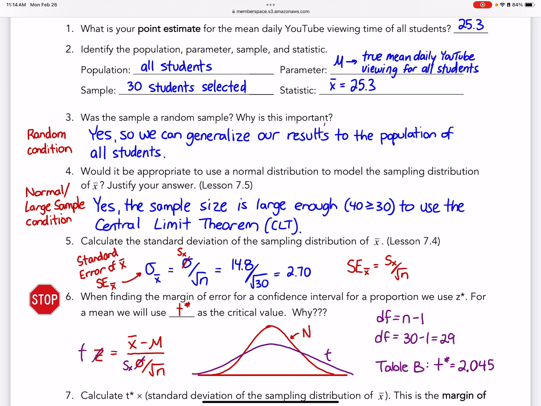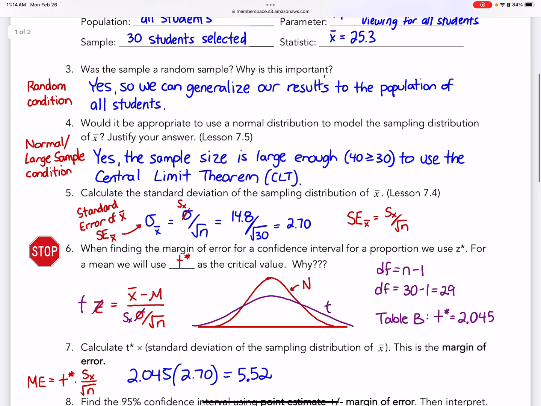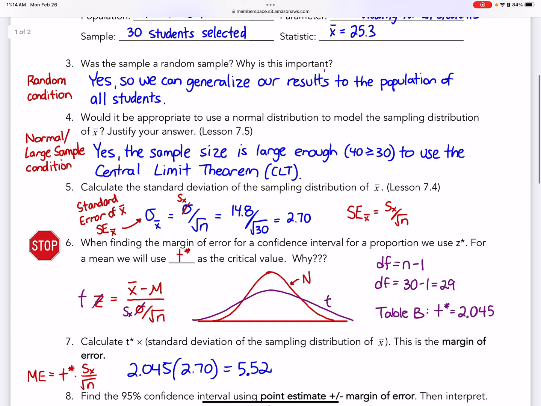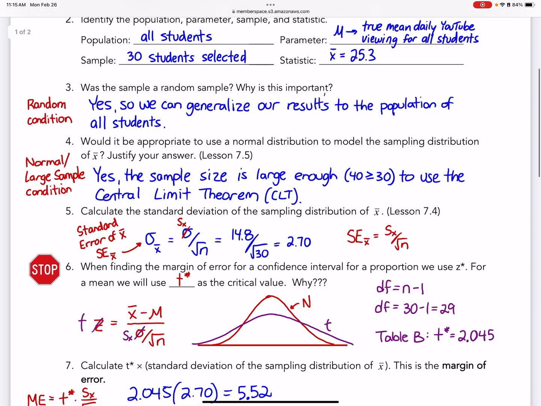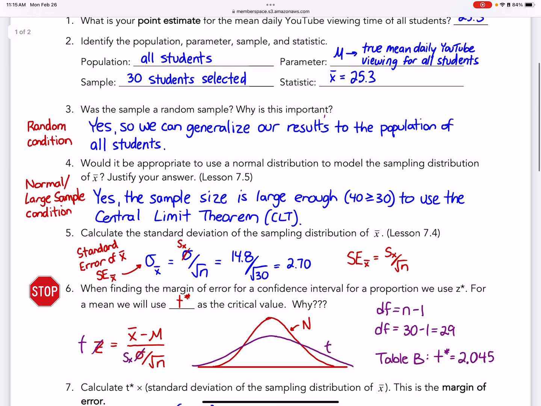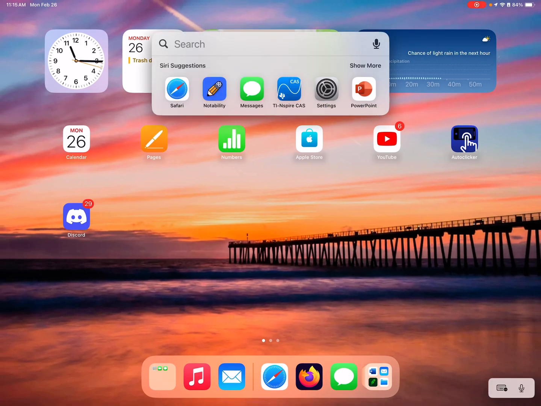All right, to do T star, you're going to do the same thing that we did for Z star, except instead of inverse norm, it's going to be inverse T. So for this instance, this one here, it asked me to find a T star, and let's see, for 95, yes, 95%. So remember, we're going to be using the center part, the 95% plus the tail. And so there's 2.5% on the tail. So go ahead and grab your calculator and do this along with me, please.